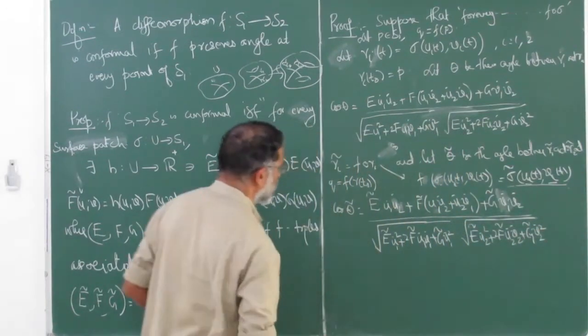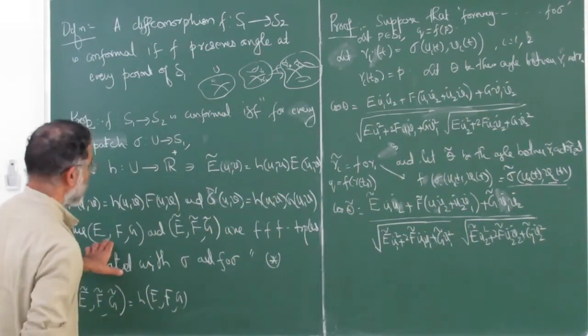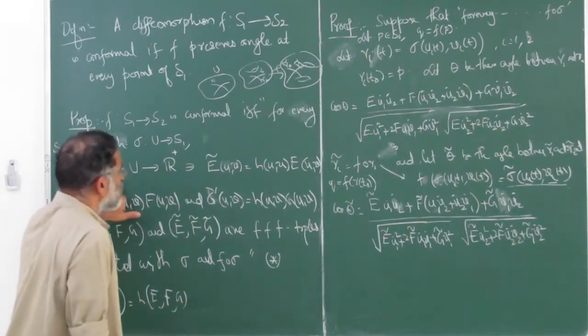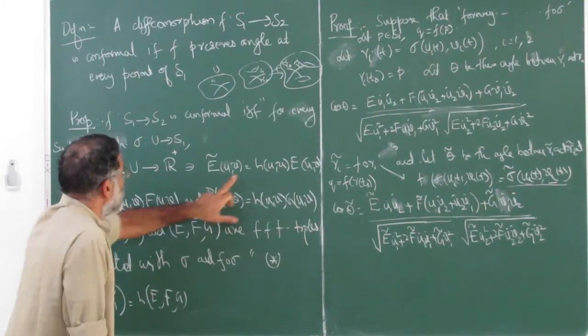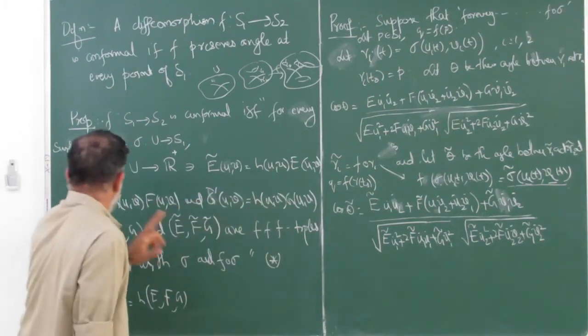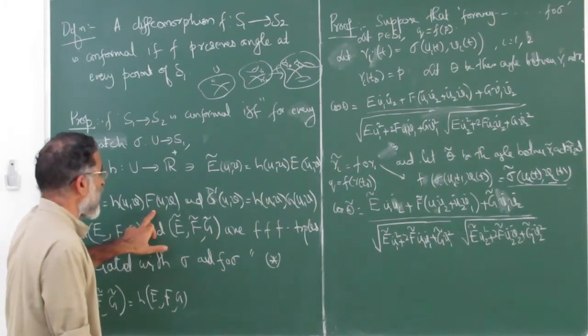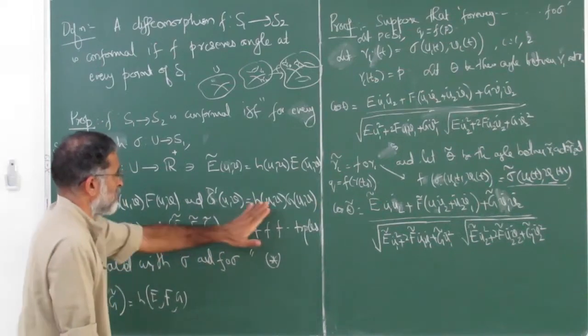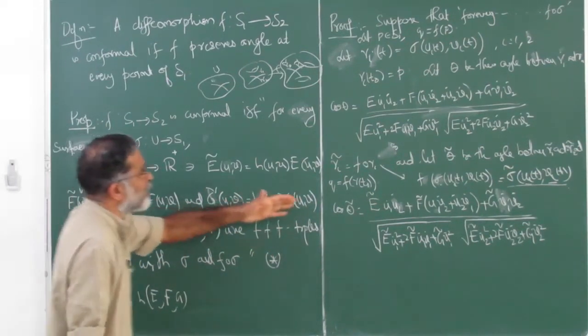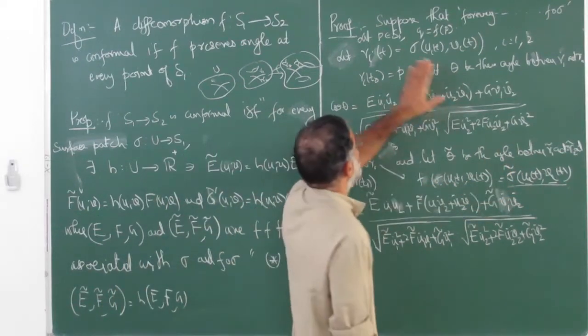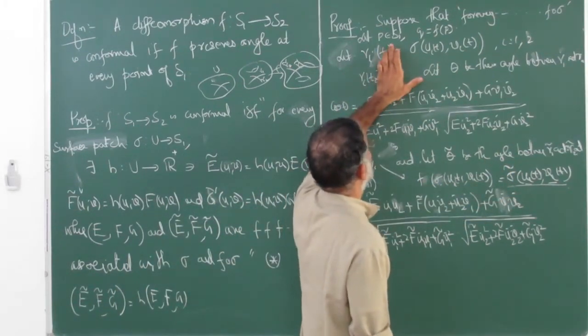Now let's say there is a positive function h such that E tilde is equal to hE, F tilde is equal to hF, G tilde equal to hG, for all the points, but in particular we are only interested in evaluating at this point t naught.